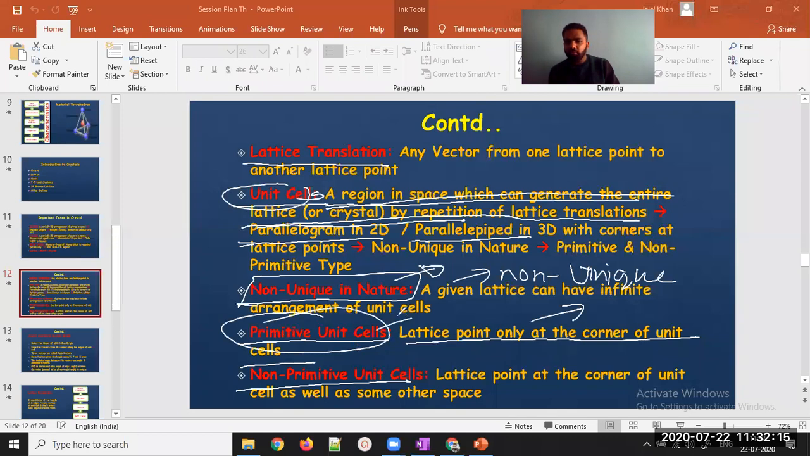So we can even have a primitive unit cell, and if the lattice point is at the corner of the unit cell as well as at some other place, like at the center of the unit cell, or along the edges of the unit cell, those kinds are called non-primitive unit cells.